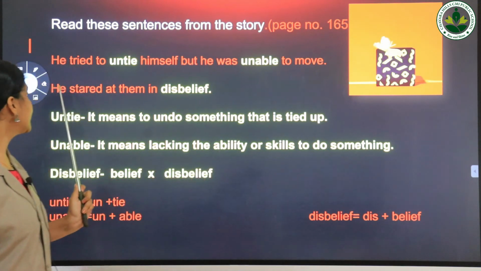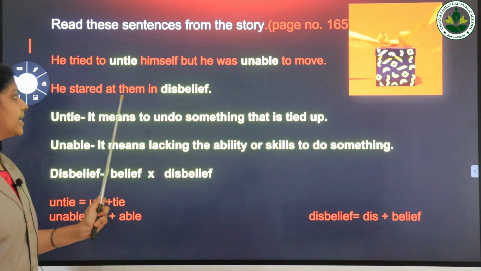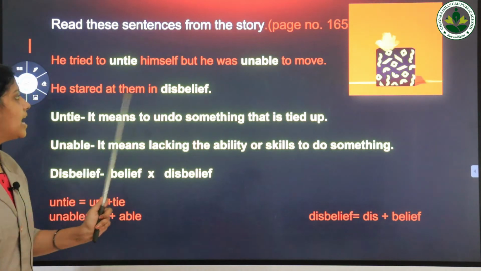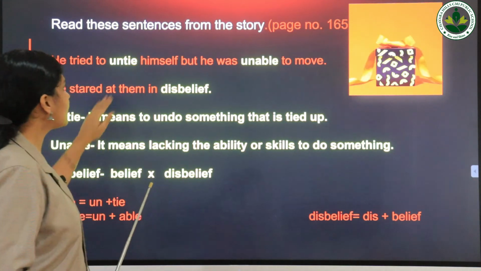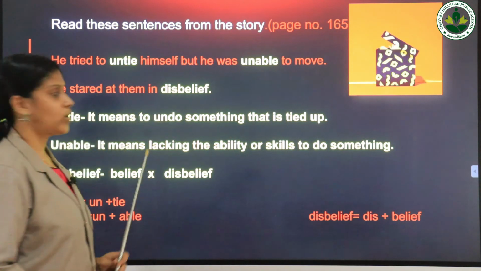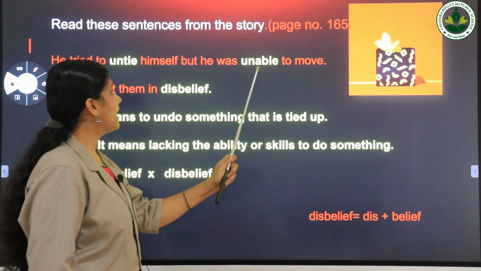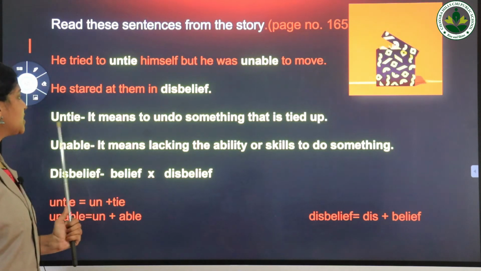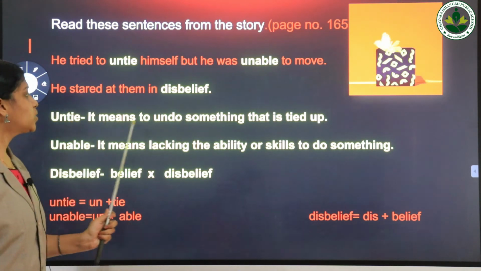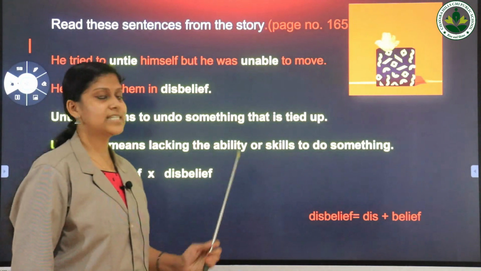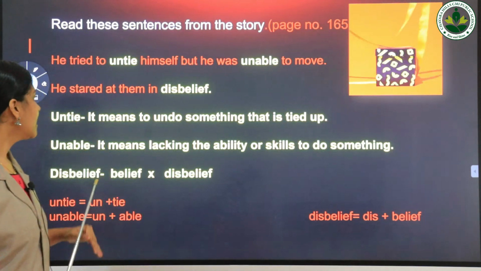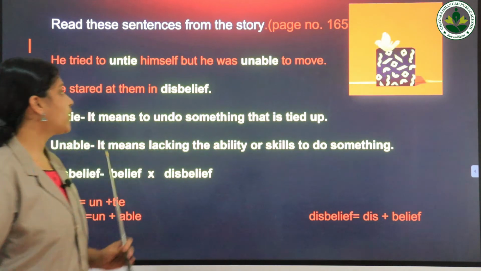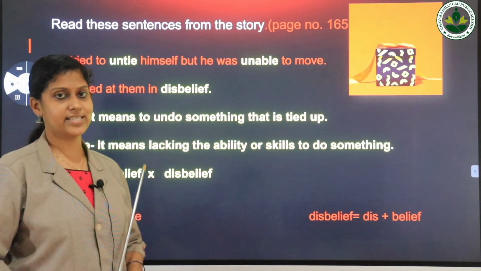Look at the second sentence. He stared at them in disbelief. Here you can see three words are in yellow color: untie, unable and disbelief. Look at the first word, untie. It means to undo something that is tied up, free from something that ties.